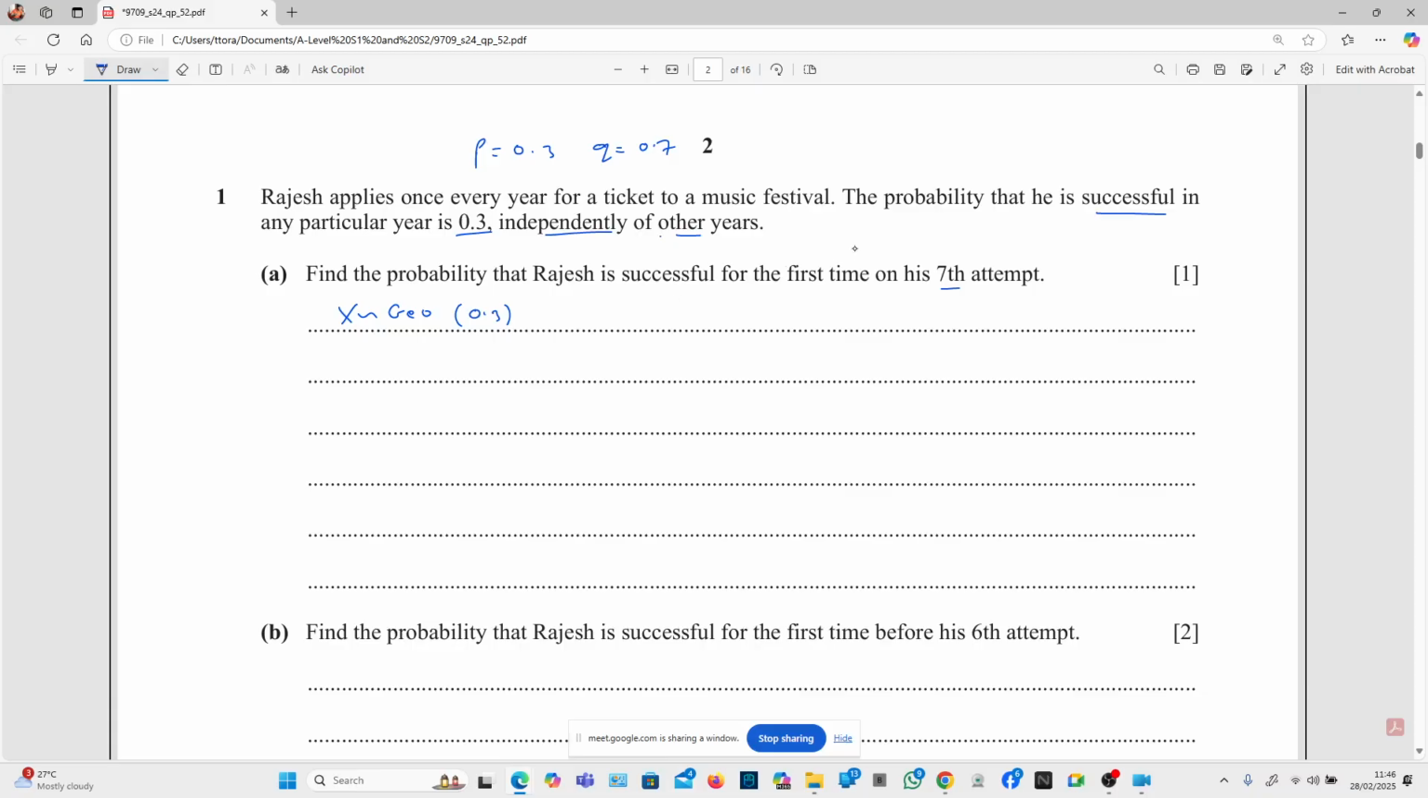Wait, if it was a binomial distribution, you would have had a limited number of trials. But over here it says he applies once every year and then independently of other years. You're not being told how many years. Although in practice this is very unlikely, since somebody is not going to live forever. So this is now unlimited. It's an unlimited number of trials.